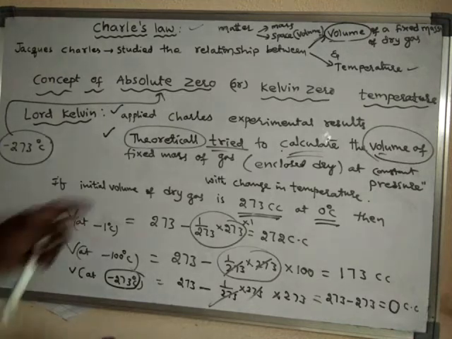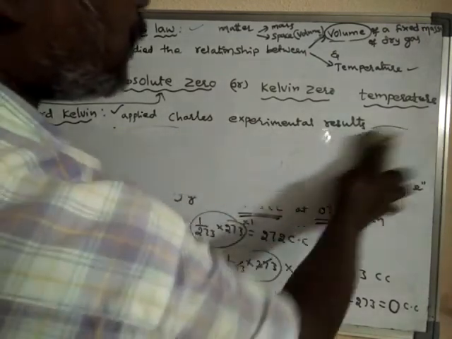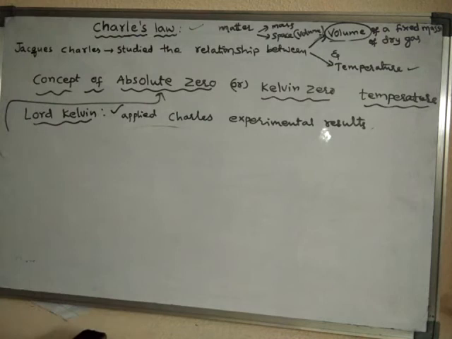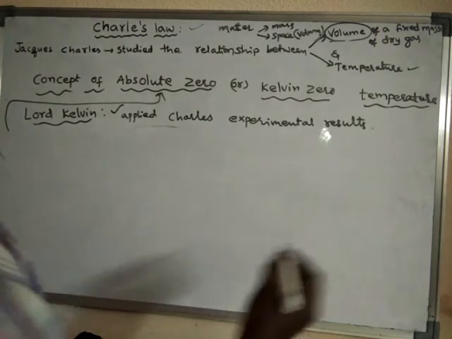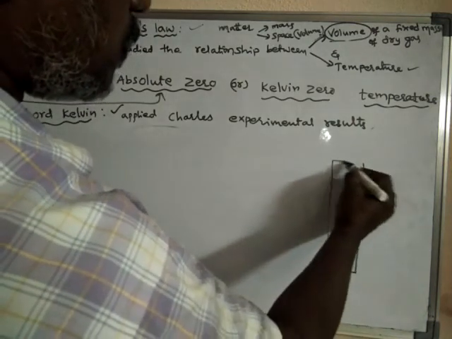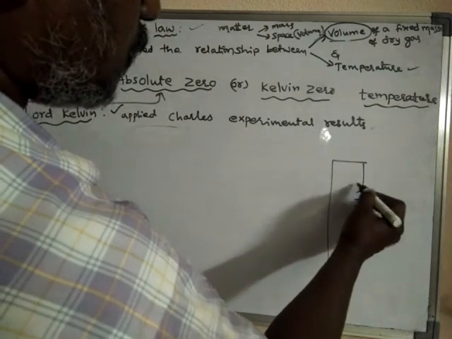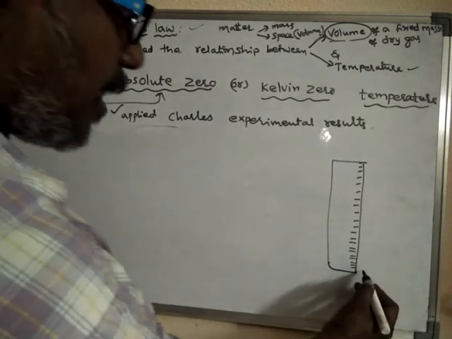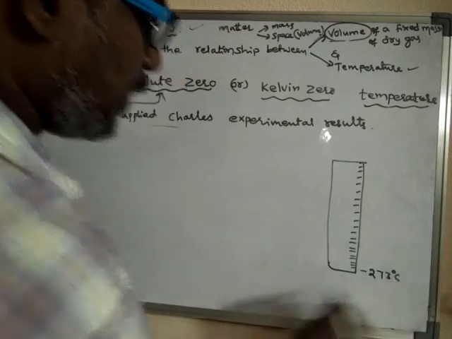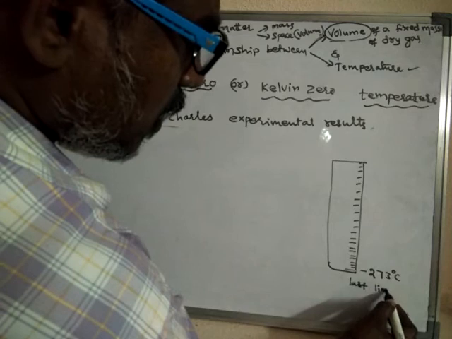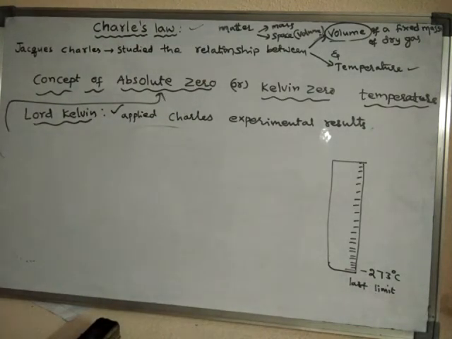He suggested that on the temperature scale, minus 273 degrees centigrade is the last, lowest limit of temperature, which cannot be reached.